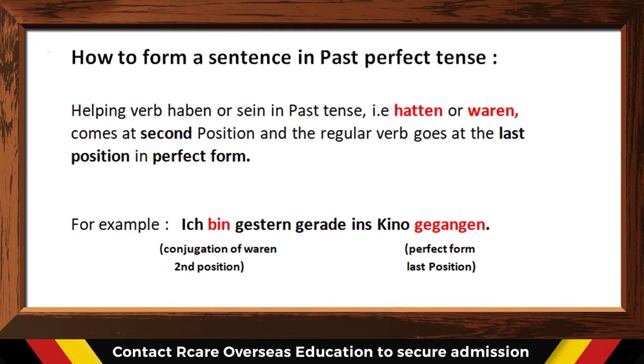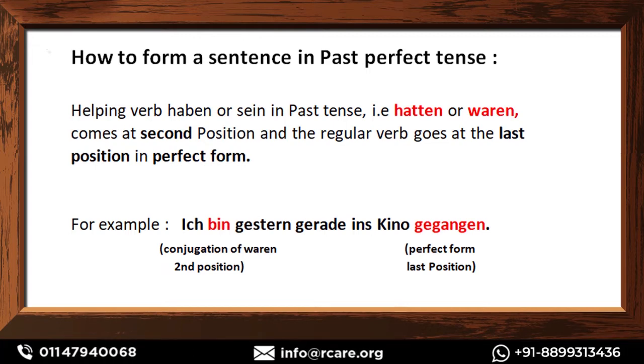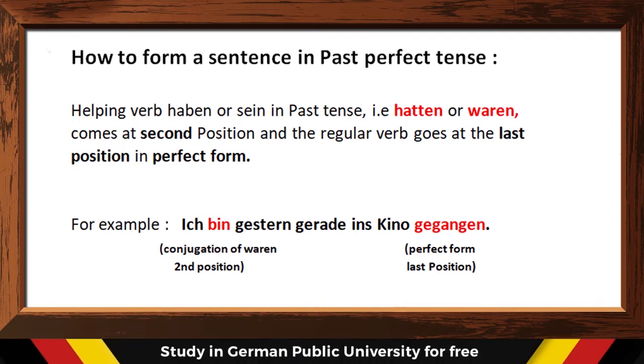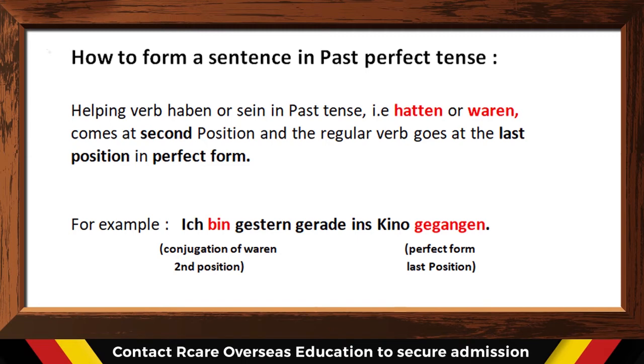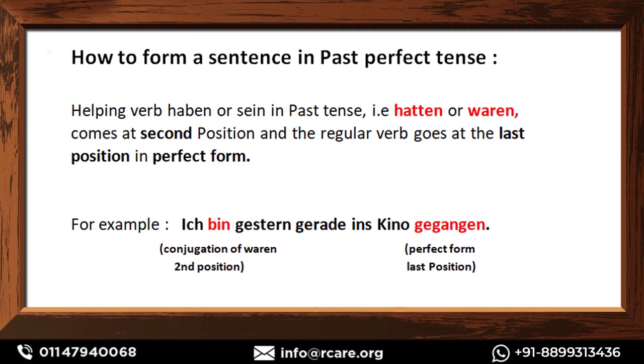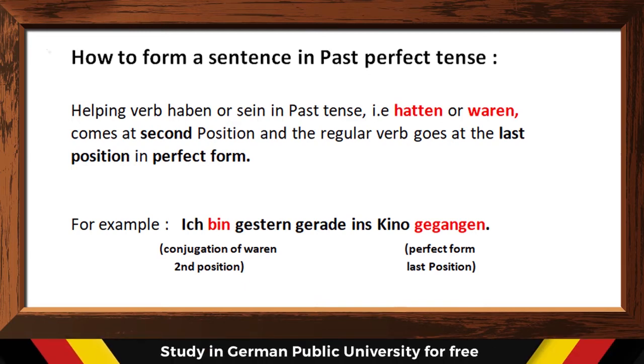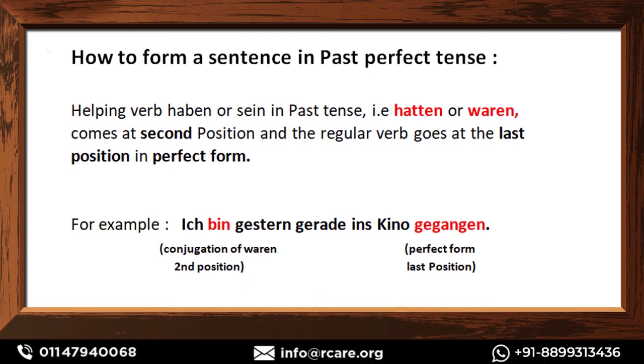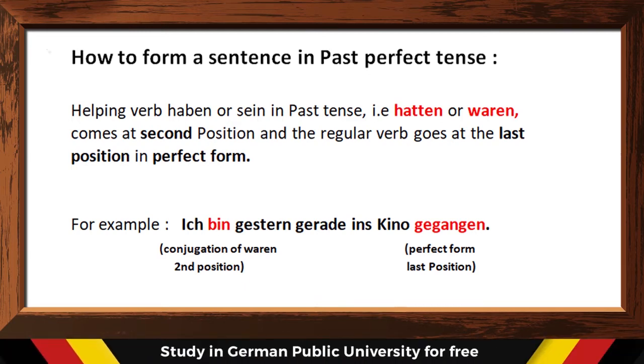We have to learn the conjugations of hatten and waren exclusively. When we form a sentence in past perfect tense, the verb hatten or waren comes at second position with conjugation, and the main verb goes at the last position in perfect form.